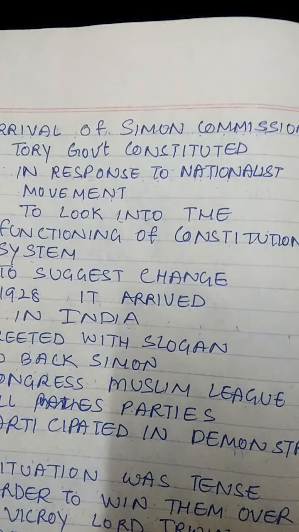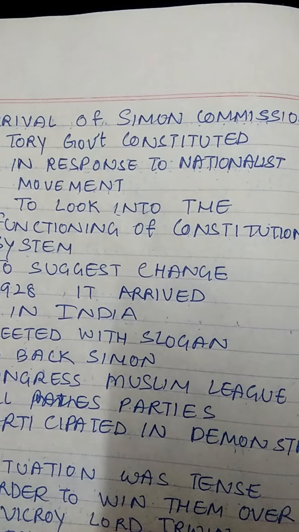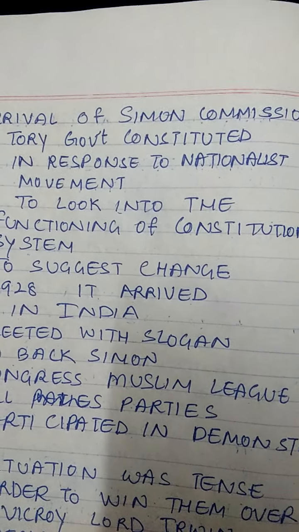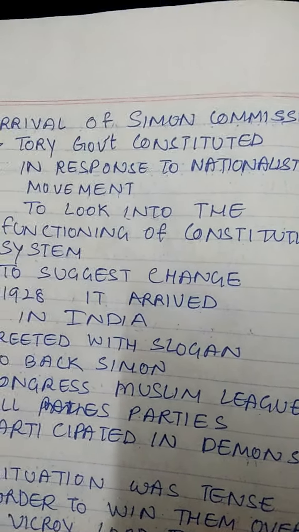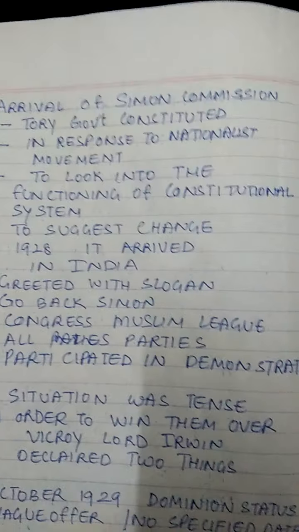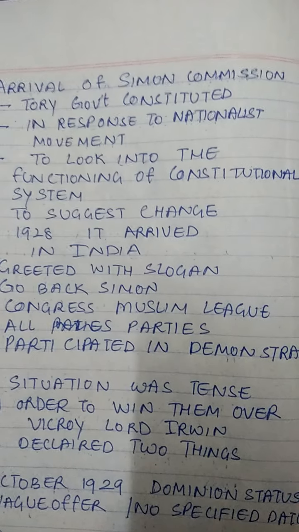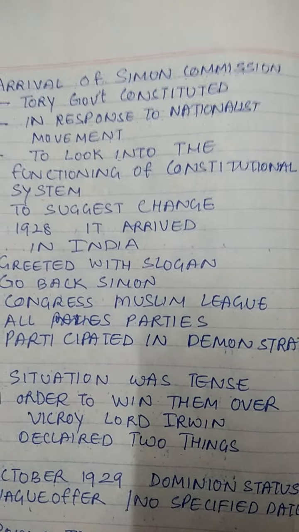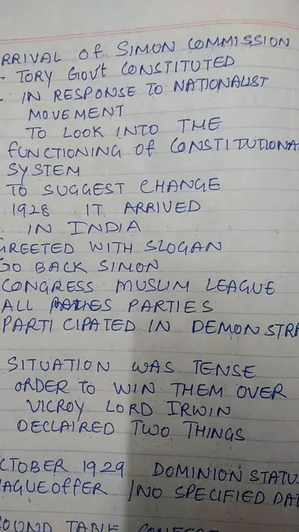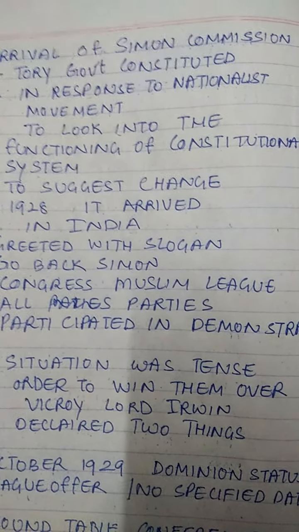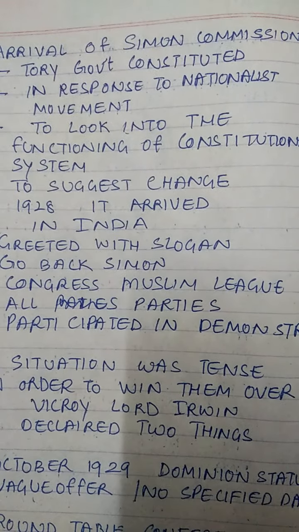It was constituted in response to the nationalist movement that was going on in India, to look into the functioning of the constitutional system and to suggest changes. This Simon Commission, where there was not even a single Indian, arrived in India in 1928. But it was greeted with slogans like "Go back, Simon." It was not welcomed by Indians because there was not even a single Indian there.